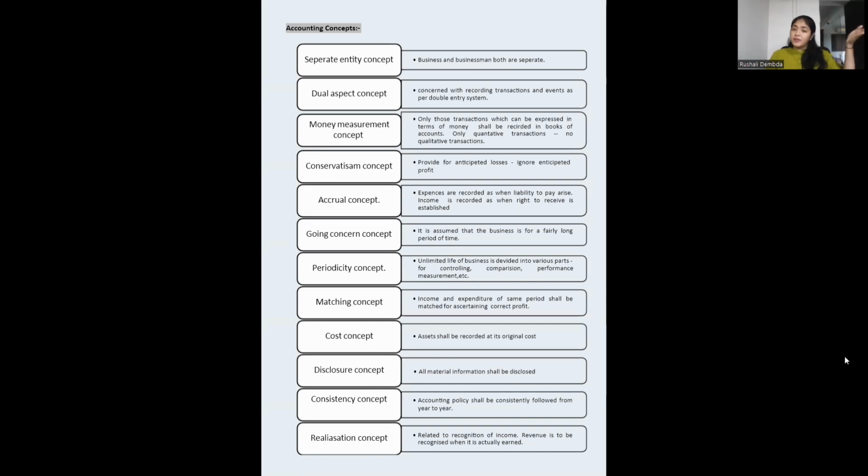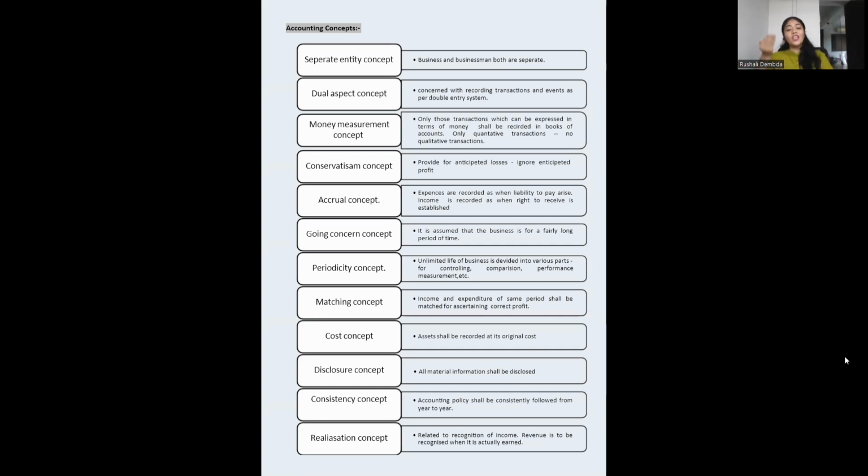The remaining expense will be recorded in the next year. That is the matching concept. For this year, you record only the expense that you have done for this year. This has not occurred for this year, you record it in the next year. That you can say is a prepaid expense. You might have heard this word in 11th, 12th, your accounts, a prepaid expense.